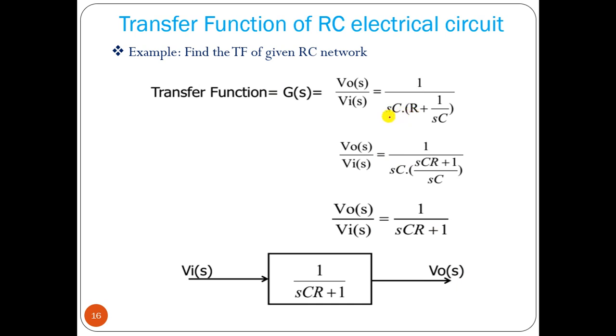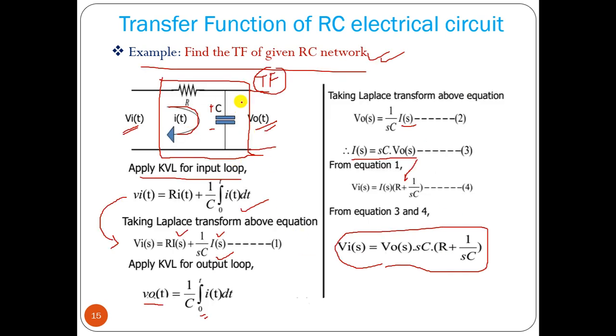So we can multiply that SC with this. This is RSC plus 1 divided by SC, cancel out. So it will be 1 divided by SCR plus 1. So that will be your transfer function of this particular system.